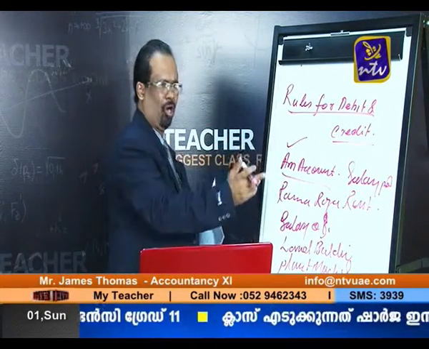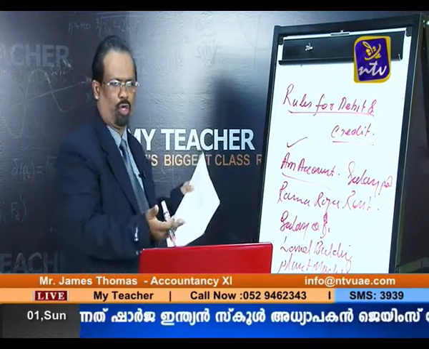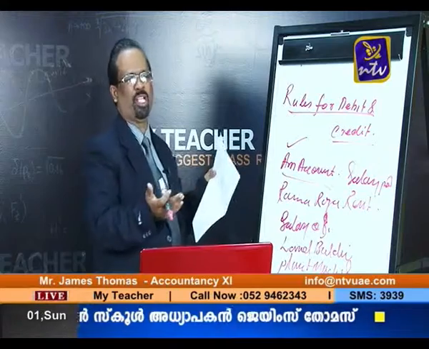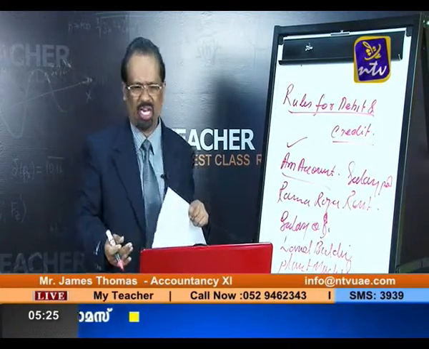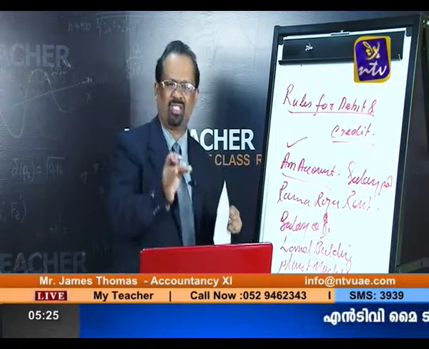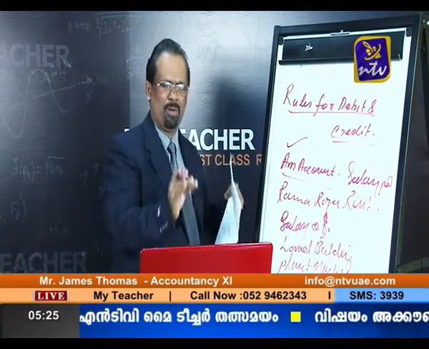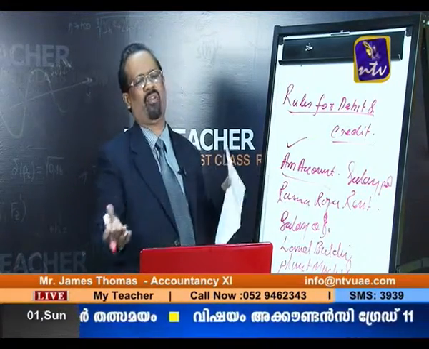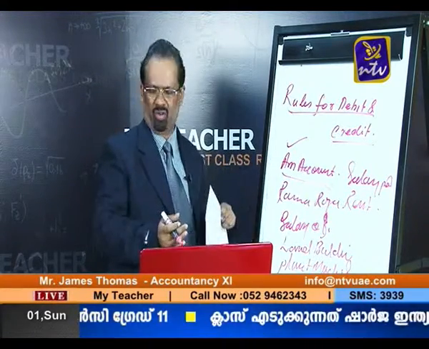For the real account, debit what comes in and credit what goes out. For the nominal account, debit all expenses and credit all gains and losses. We have also studied the modern concept: asset account, capital account, liability account, expense account, and revenue account. Now on the basis of this, we can journalize the transactions.